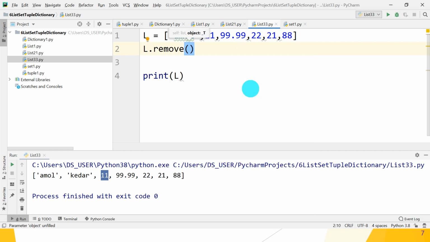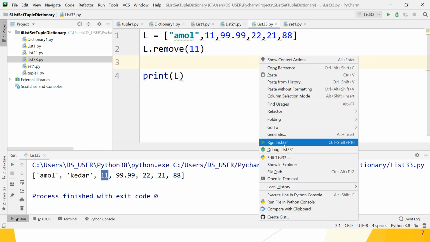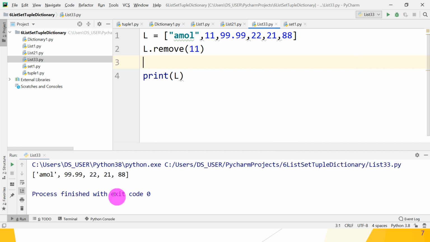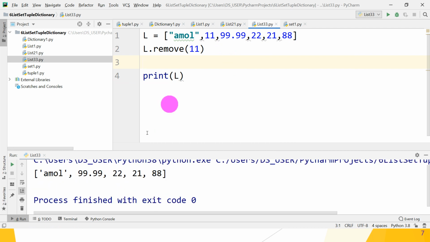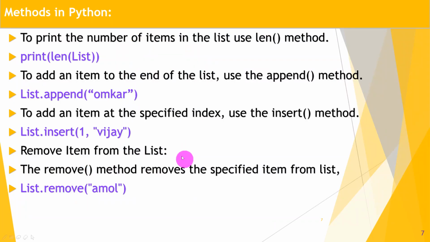So remove 11, and 11 is removed from your list. Display it. Just check: Amol, then 11 is removed, then 99.99, 22. Yes, great guys, it works. So the remove method removes the element from the list.